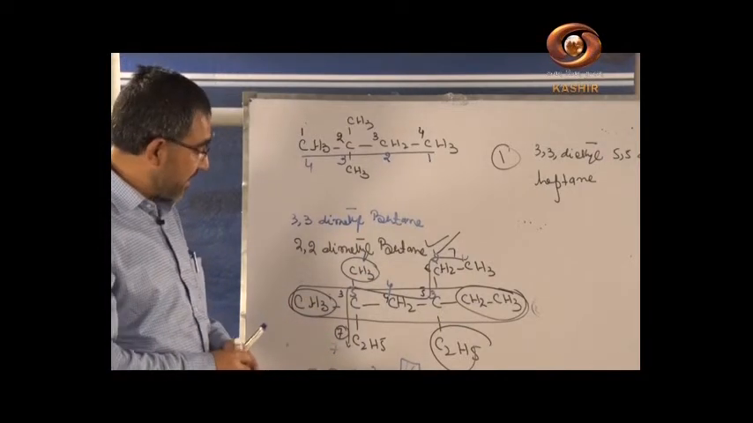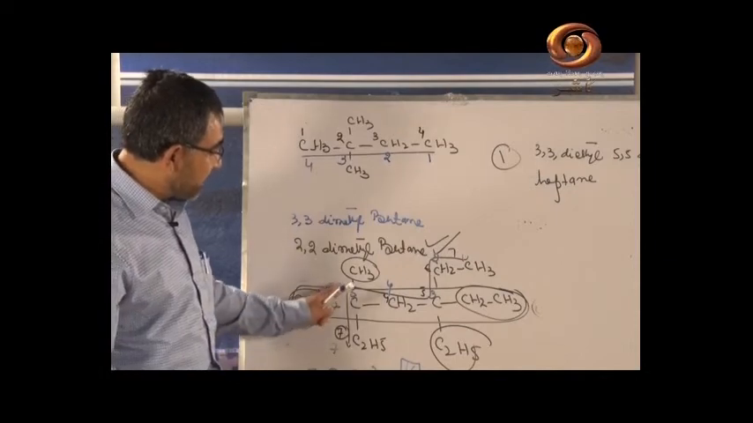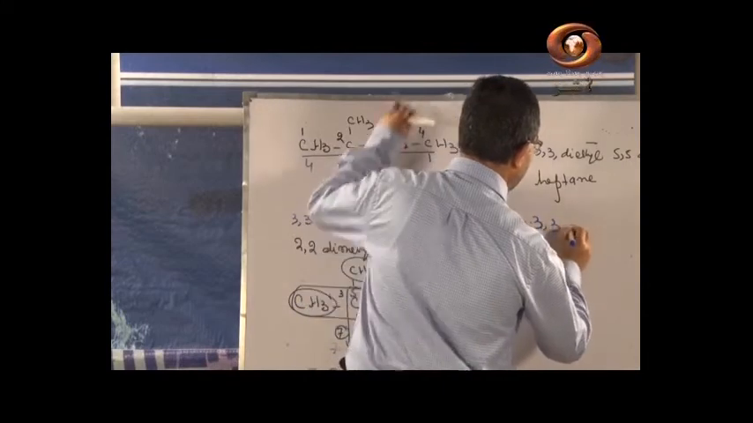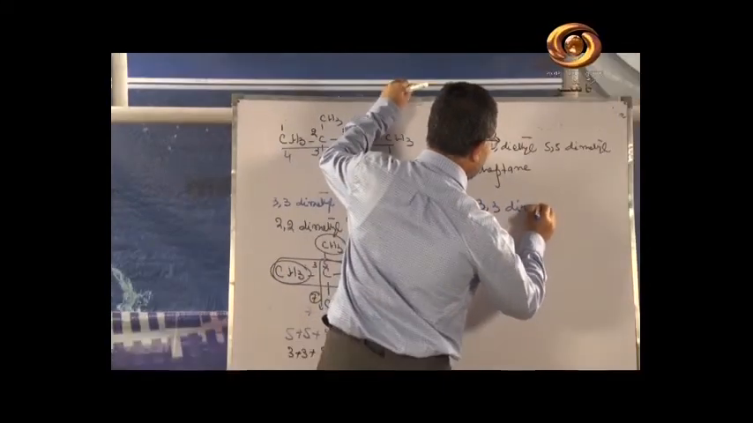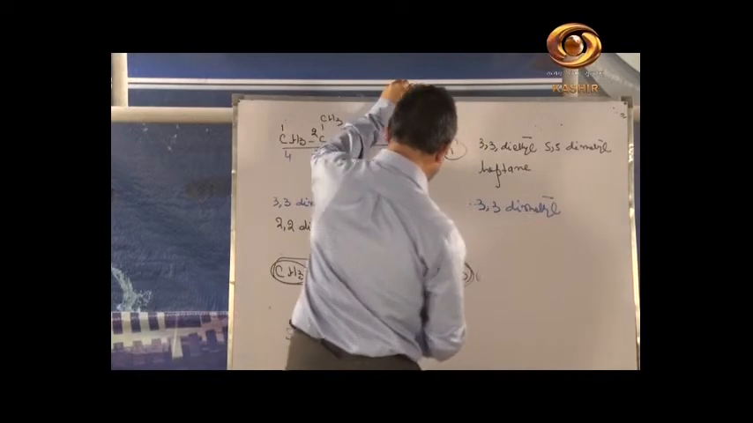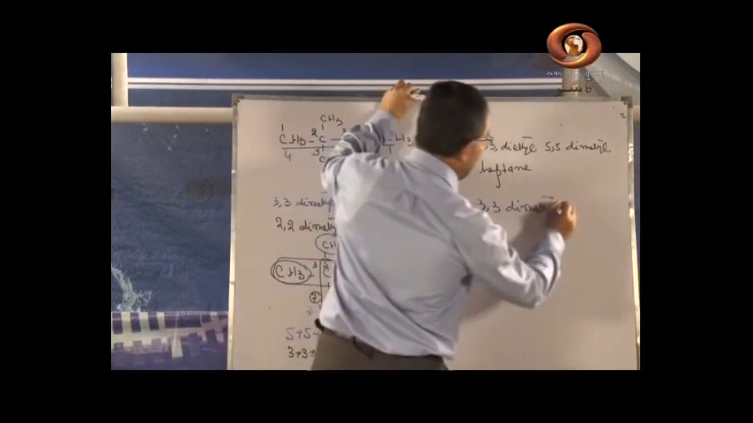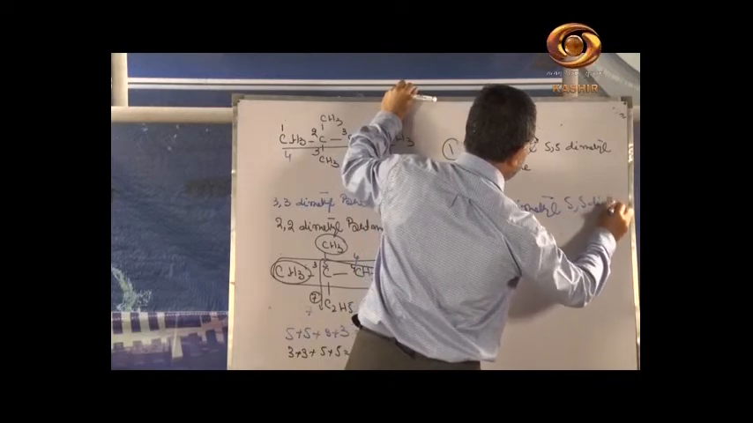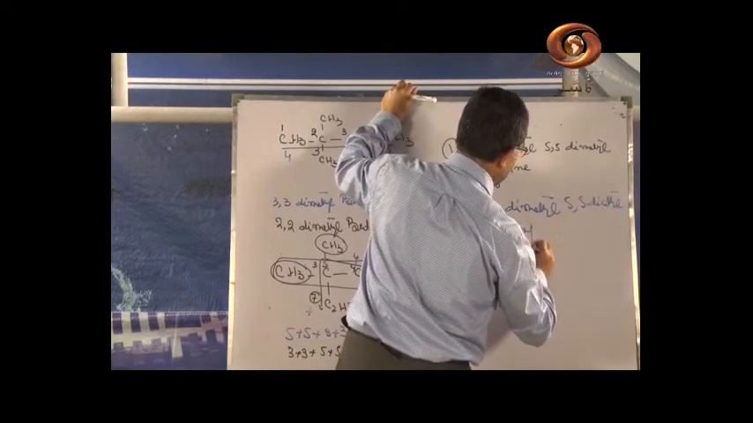What is the next name? The next name will be 3 dimethyl, then 5 diethyl, and it is heptane.